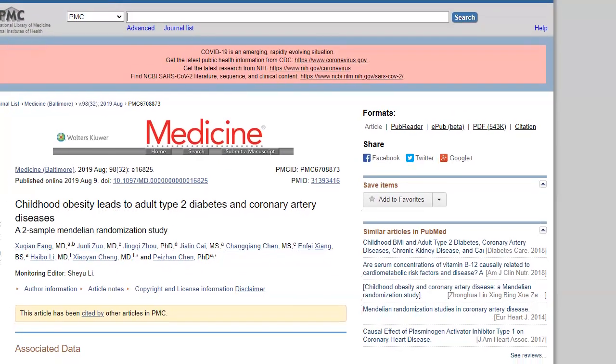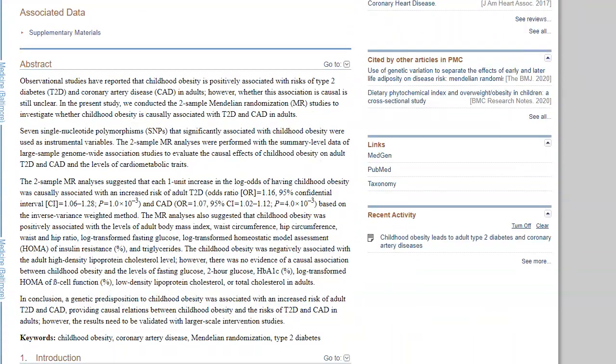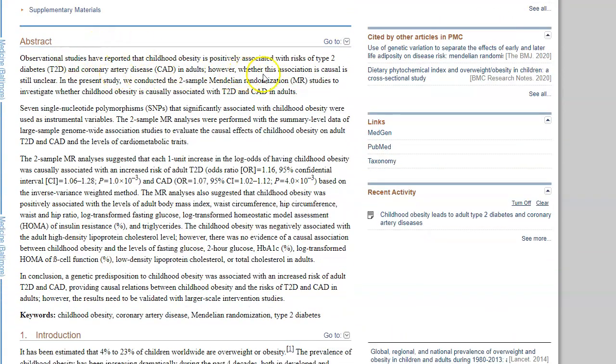Now, one of the things I can do is look here at the abstract. The abstract is a summary. And I can see how technical this is, because if I can't understand some of this, then I probably can't understand the article. All right, so abstract, this first sentence is actually something that I could use in a paper.